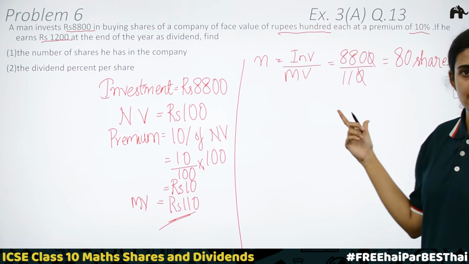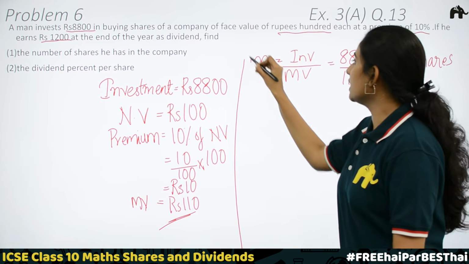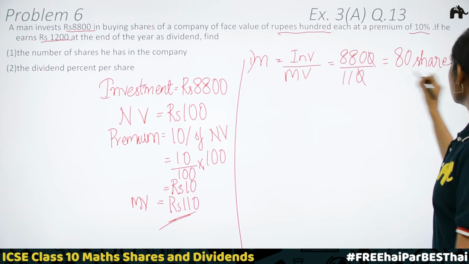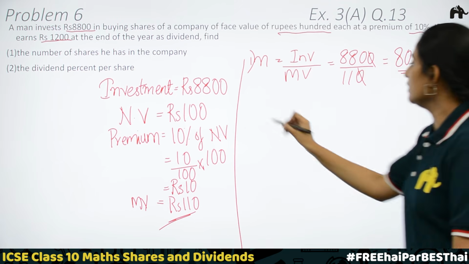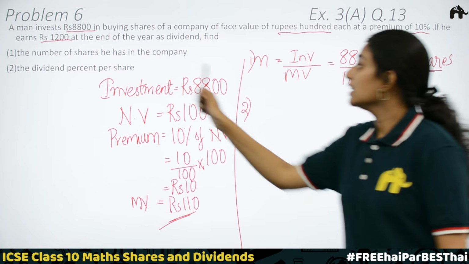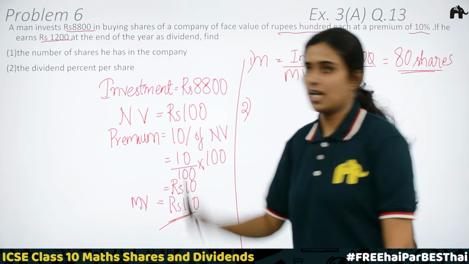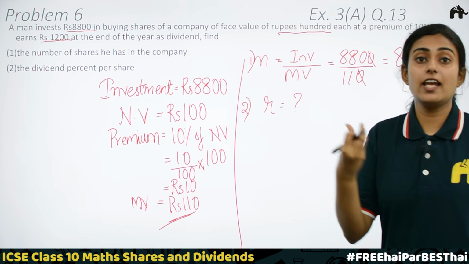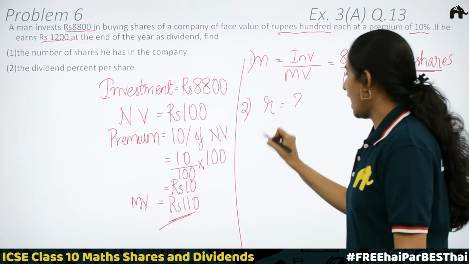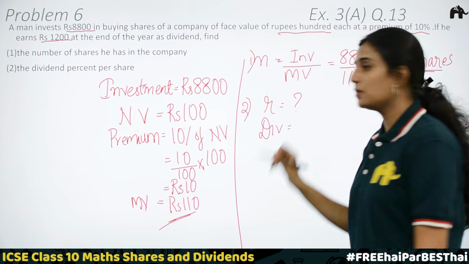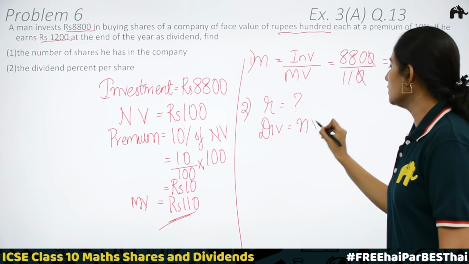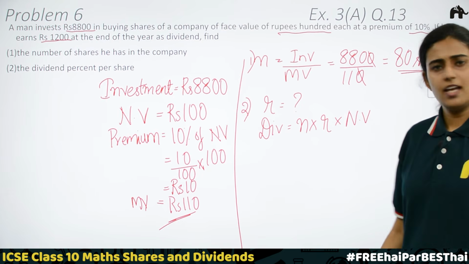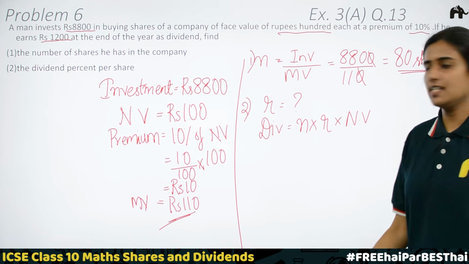Hope all of you got this answer. So this is our first question, to find the number of shares, which is 80 shares. Now the second part: the dividend percent per share. We need to find the value of R, that is the rate of dividend. We have dividend is equal to N into R into NV. Dividend and annual income are the same.